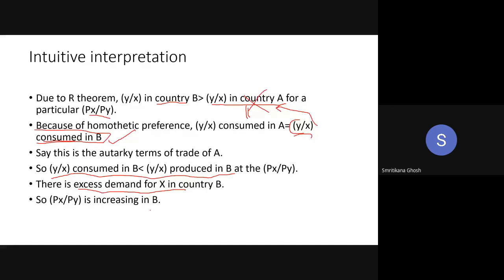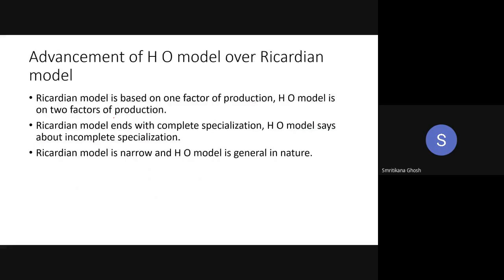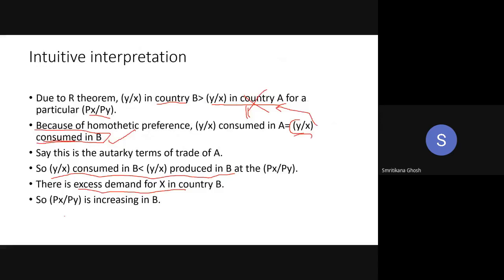So you have one Px by Py that was given, and it is the autarky terms of trade of country A. Given that autarky terms of trade of country A, country B's price has increased. Actually, I should write another line here. If the last bullet is true, then you get Px by Py of country B is greater than Px by Py of country A in autarky. Is it okay?